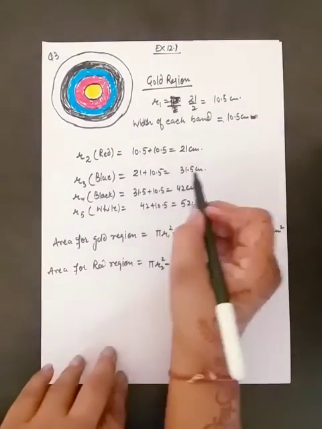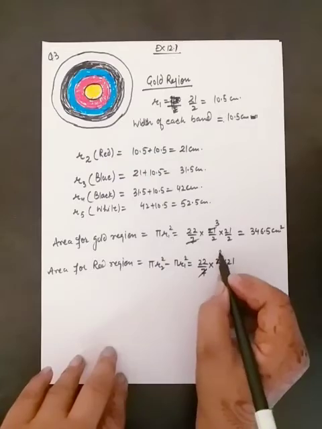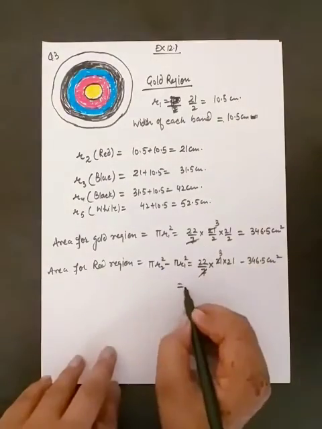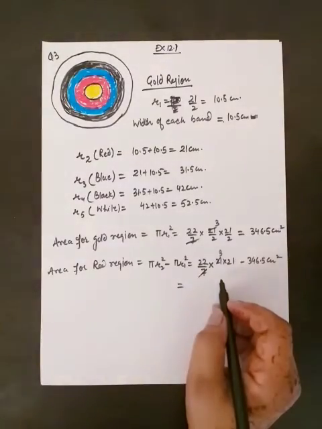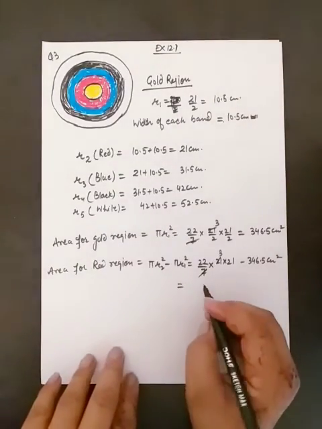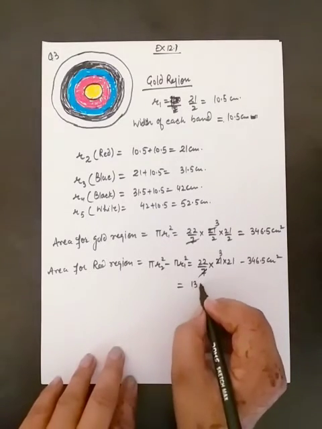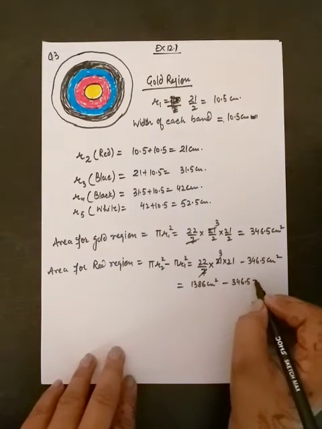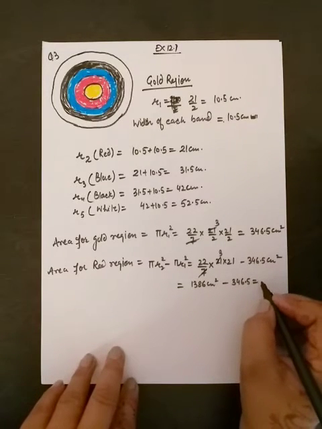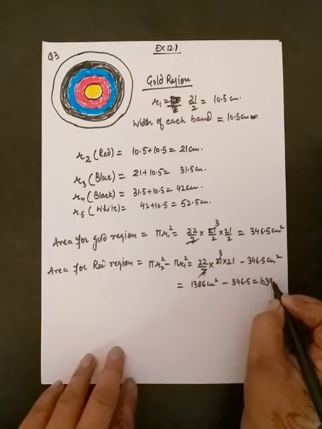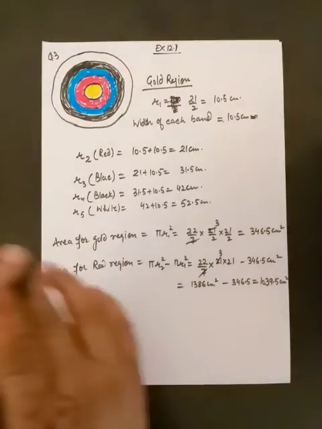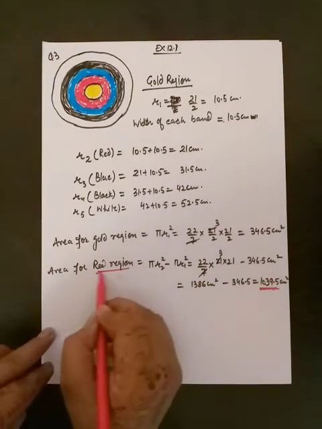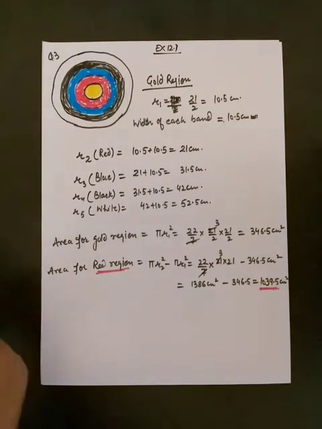And radius for red region is 21 centimeter minus 346.5 centimeter square, and we get it as 1386 centimeter square minus 346.5, and we will get it as 1039.5 centimeter square. So this is the area for red region. Next is area for blue region.